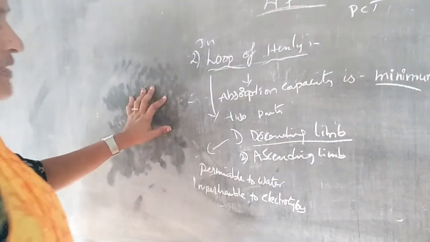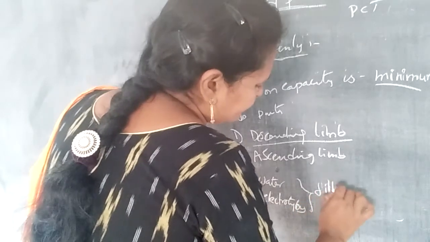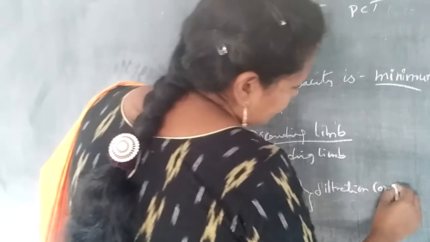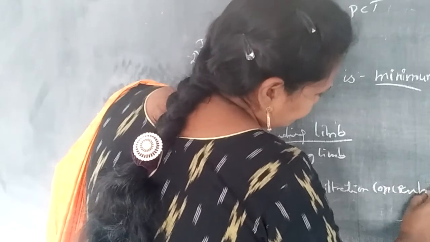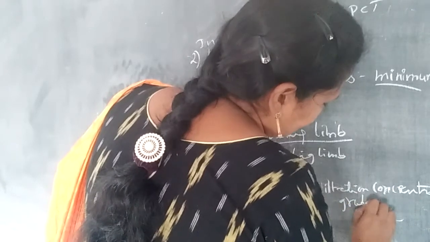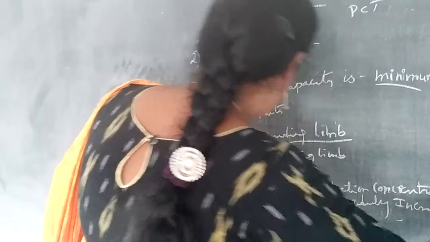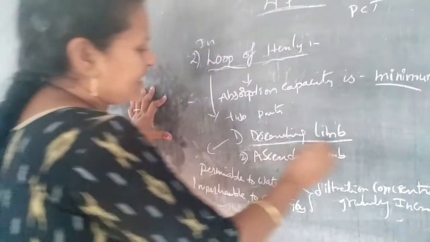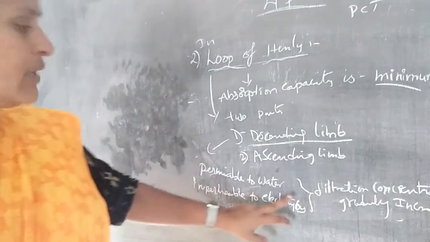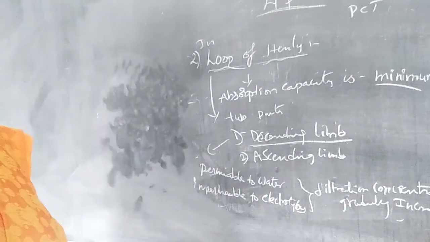So the filtrate concentration is gradually increased. That is the descending limb. The descending limb is permeable to water and impermeable to electrolytes, so the filtrate concentration is gradually increased.